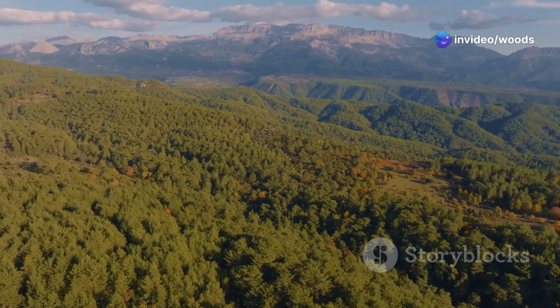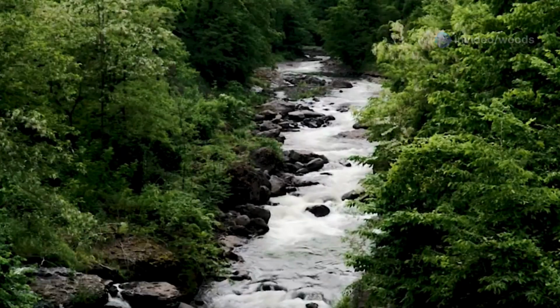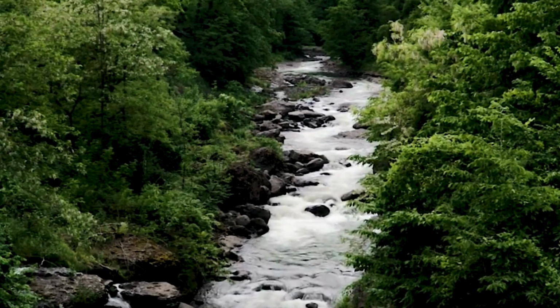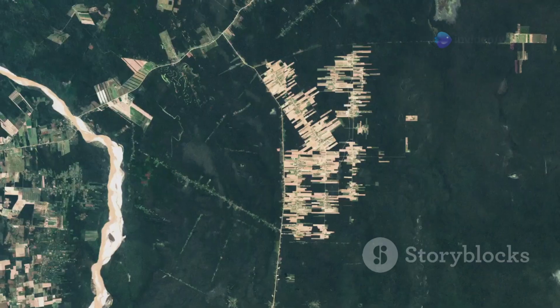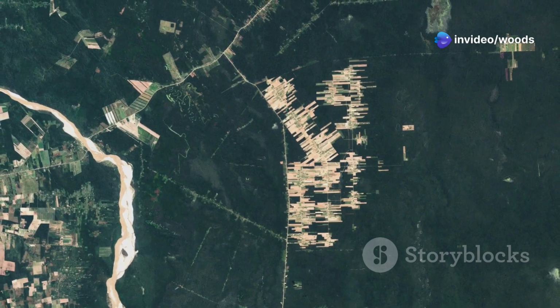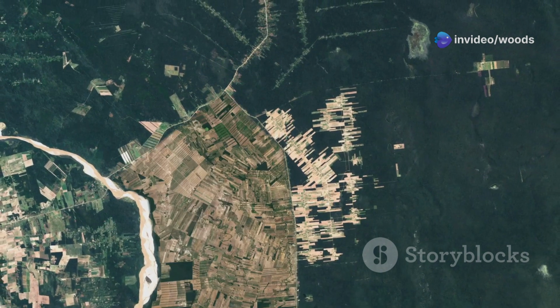Section 8. The importance of forest conservation. Forests are essential for life on Earth. They provide us with clean air and water. They regulate our climate. They are home to countless plant and animal species. Deforestation, driven by factors such as agriculture, logging, and urbanization, is a major threat to forests worldwide.